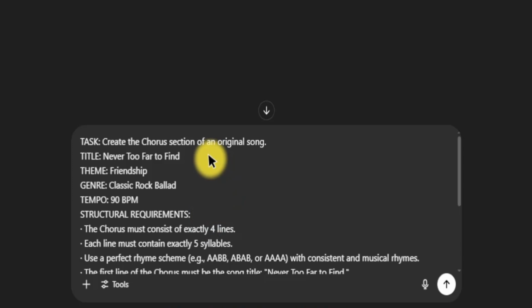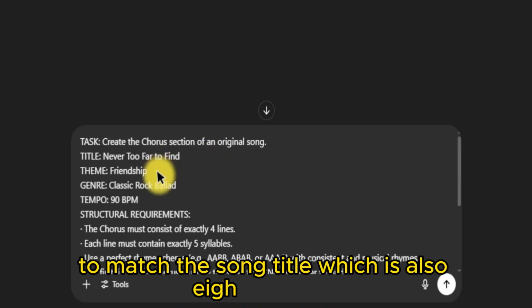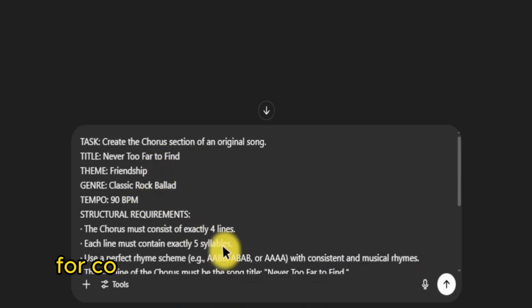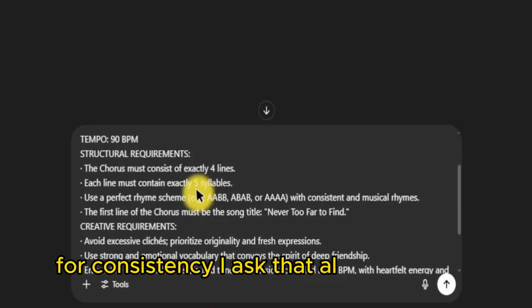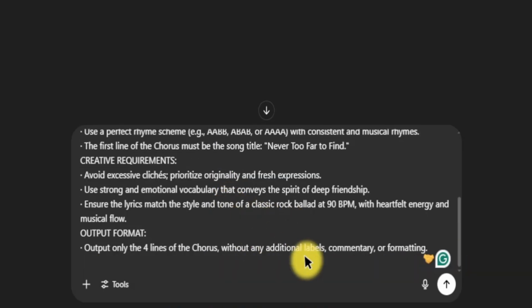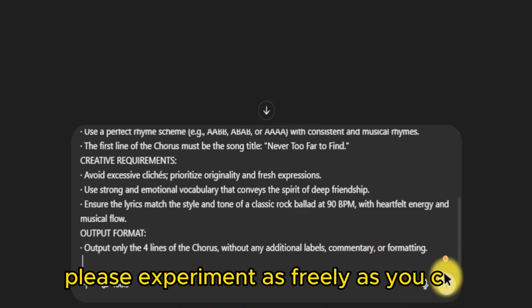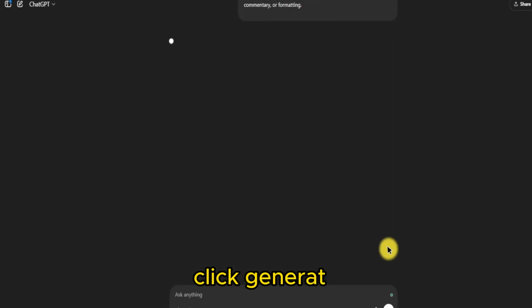I entered this command, asking for 8 syllables per line to match the song title, which is also 8 syllables. For consistency, I ask that all lines have 8 syllables. Please experiment as freely as you can. Click Generate. Here's the result.